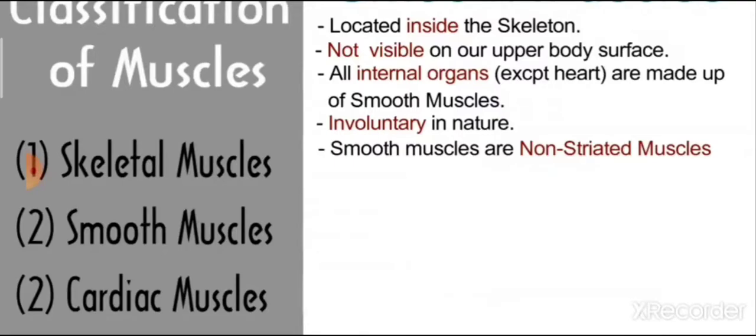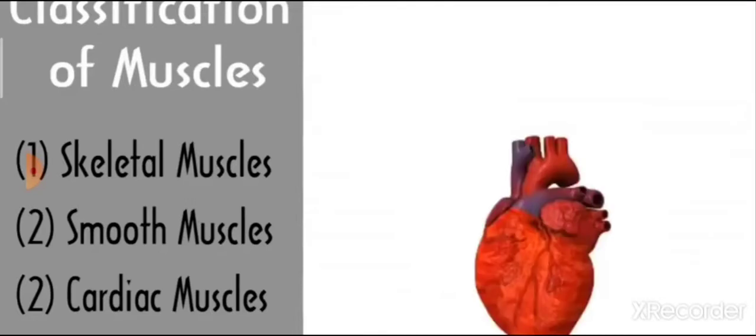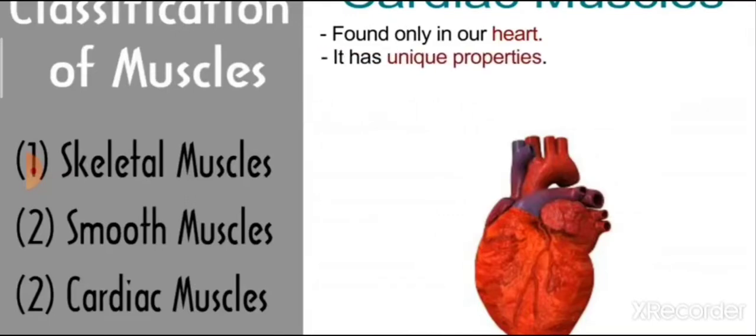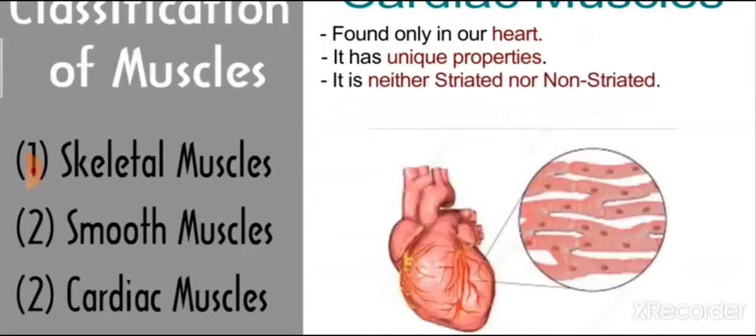Now let us understand the third and last classification of muscle, that is cardiac muscle. It is found only in our heart. The example of cardiac muscle is heart muscle. It is a unique type of muscle which is present in the heart, and it is totally different from other types of muscles. So it has unique properties. It is neither striated nor non-striated, but it falls between these both categories. It is also called branched striated muscle.